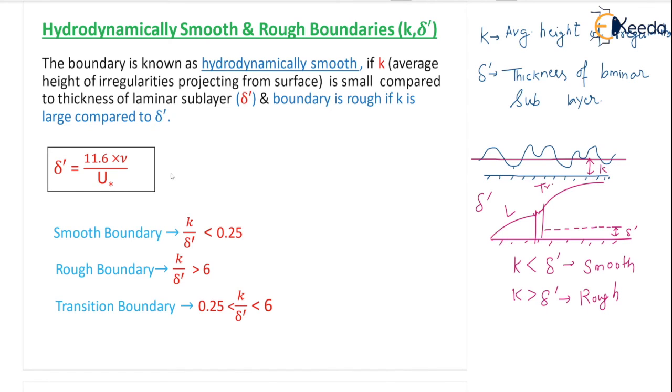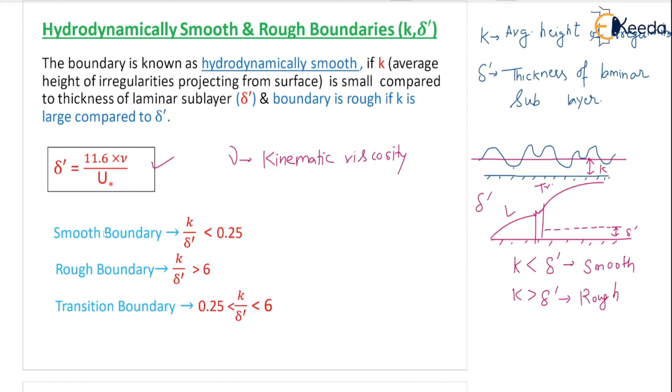And how to find delta dash? We have a formula. Delta dash equal to 11.6 into nu by U star. Nu is your kinematic viscosity, and U star, already discussed, is the shear velocity. So using this formula, you can find the value of delta dash. Correct? And the K value will be given to you.